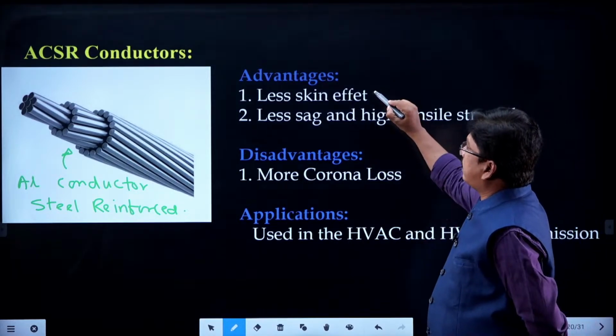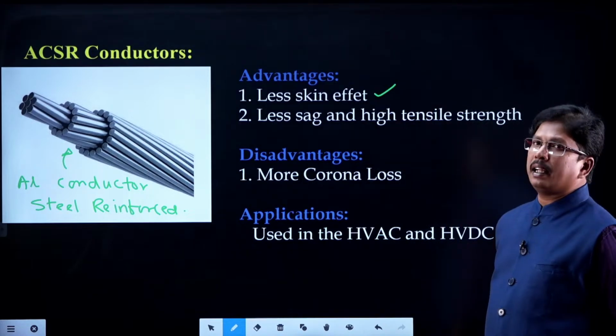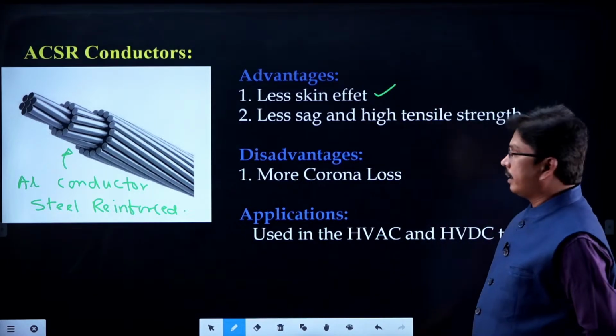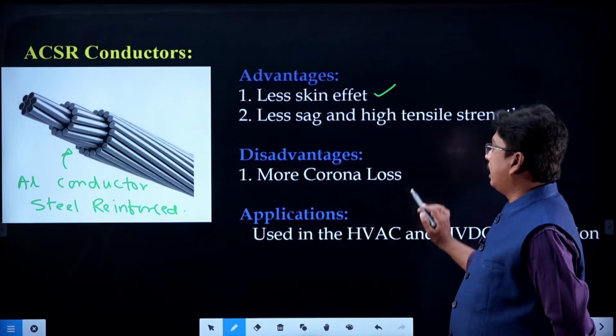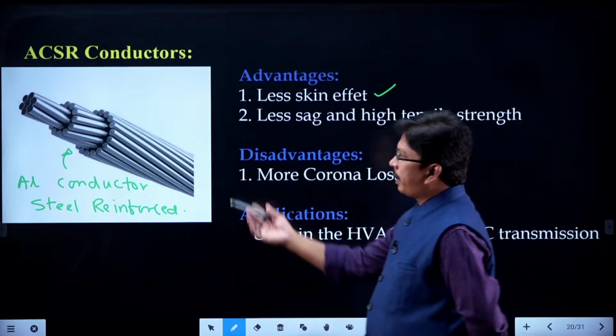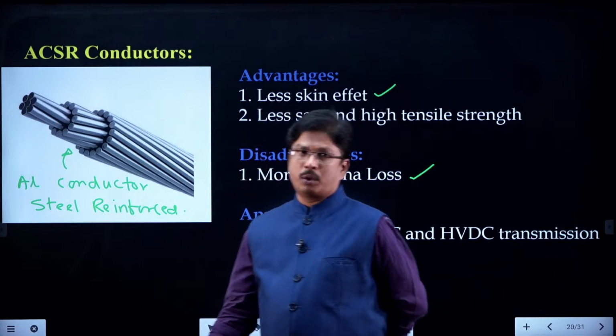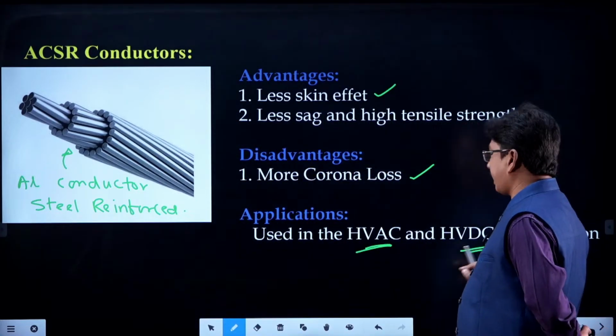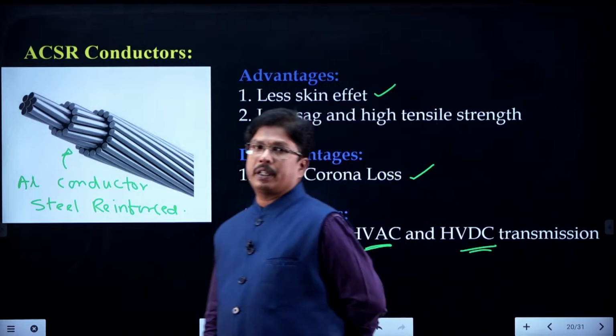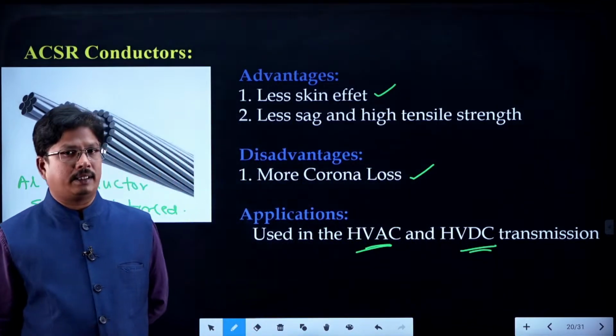So, they are having less skin effect and less sag and high tensile strength also compared to that of the AAC conductors, right. And they are having non-uniform surface, that is why they are having more corona loss. And where we can use means everywhere, HVAC and HVDC, transmission and distribution, everywhere we can use the ACSR conductors.